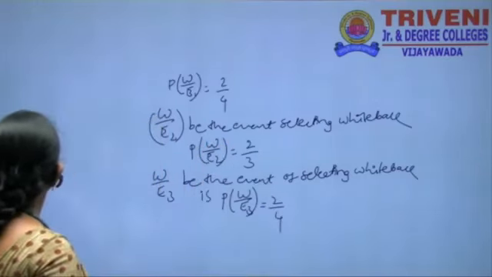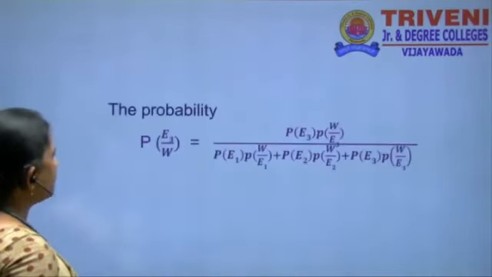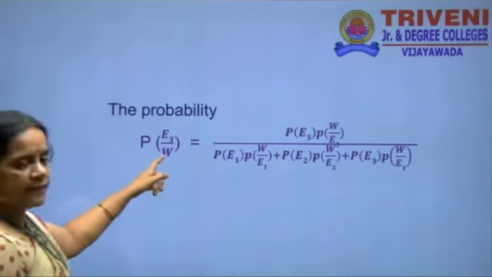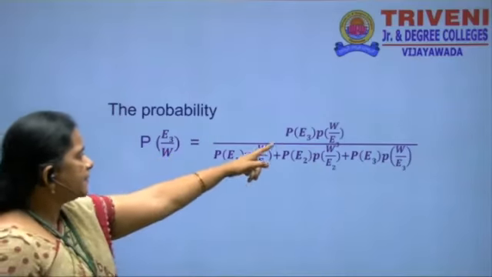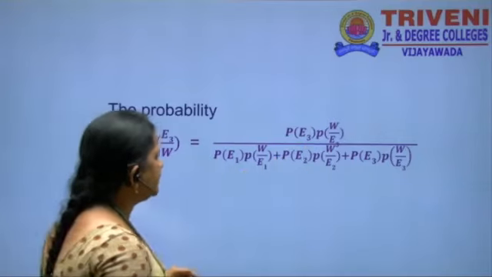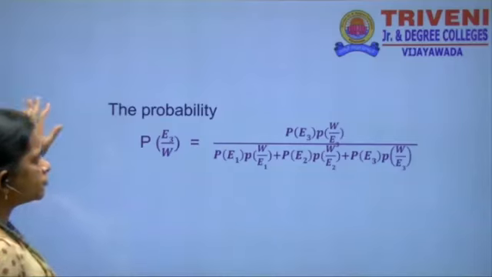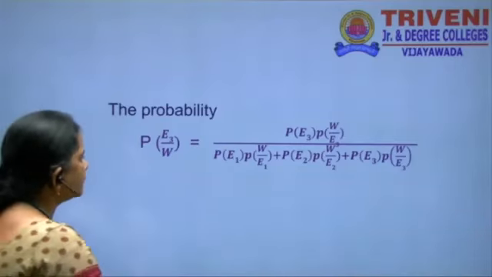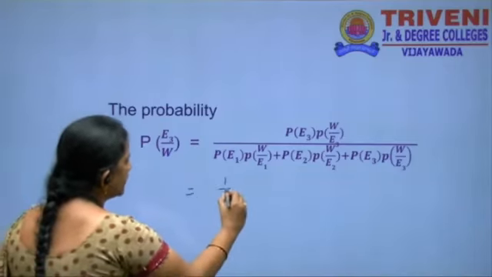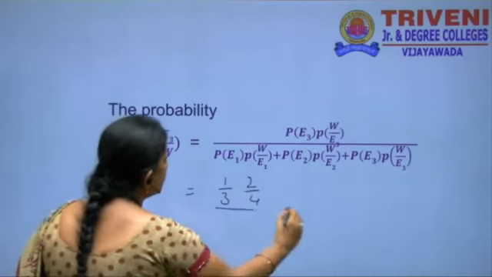Substituting the values here. Probability of finding P of E3 by W: P of E3 value you already know is 1 by 3, and W by E3 is how many white balls in bag 3, which has 2 white balls out of 4. Substituting here, 1 by 3 into 2 by 4.